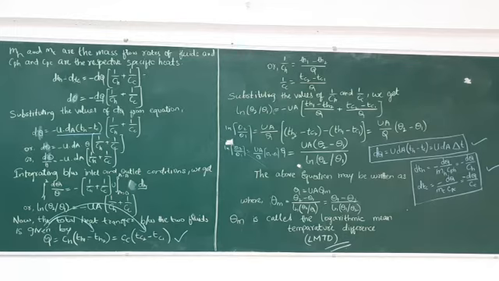Okay, completed everyone? Like this you have to do. From that you will get the LMTD, logarithmic mean temperature difference, for the parallel flow. Next will be the counter flow. Like this only counter flow will be there.